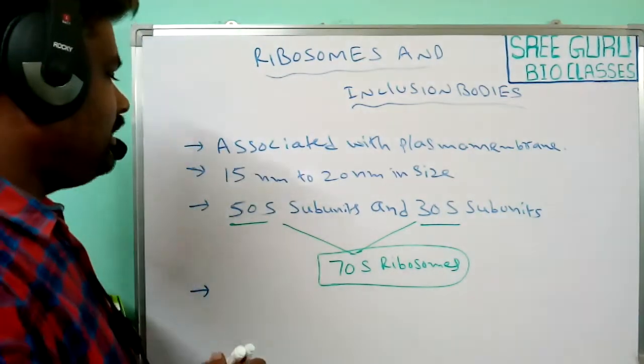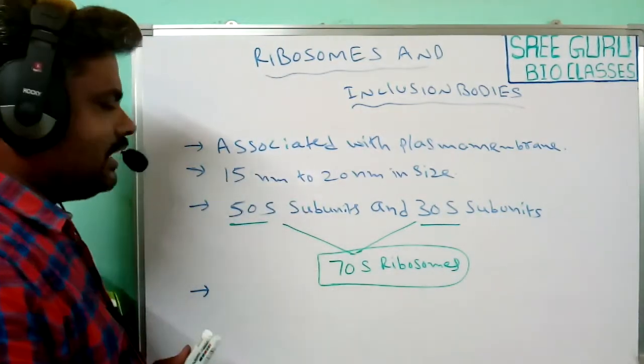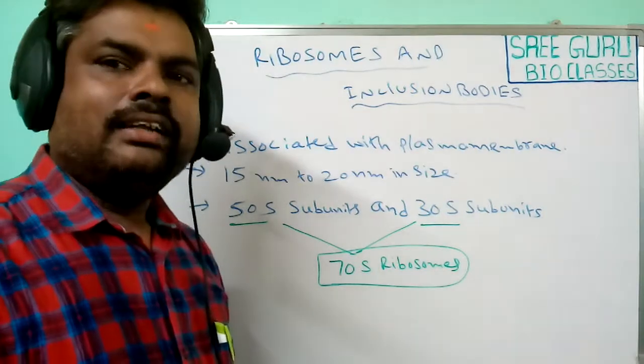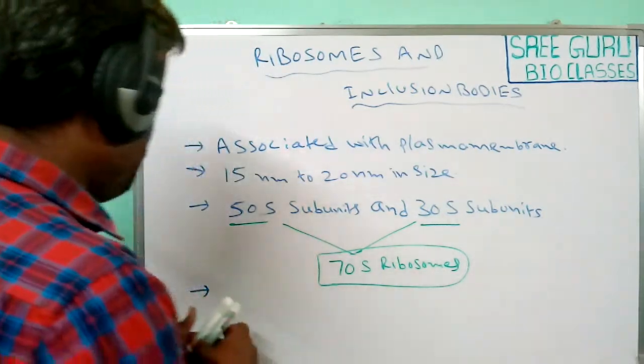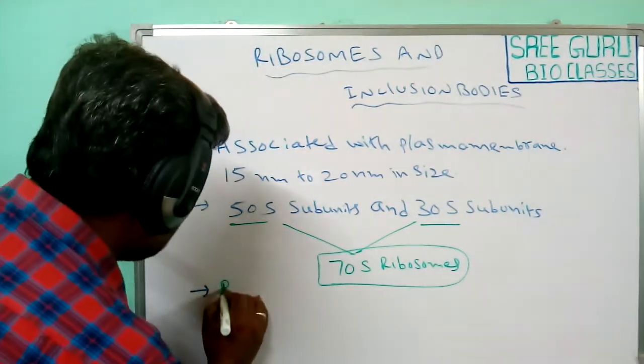Next, what is the main function of these ribosomes? Generally, the ribosomes are involved in the process of protein synthesis.